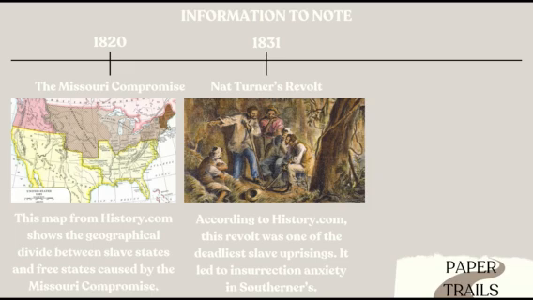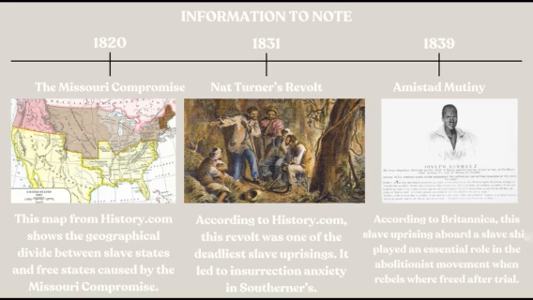Lastly, in 1839, the Amistad Mutiny took place. 53 slaves taken from Africa revolted aboard a slave ship and overtook control in order to sail themselves back home to Sierra Leone, a key departure point for West African slaves in the Atlantic slave trade. The Africans were captured and taken to Connecticut, a slave state, where they were held and faced trial. The trial ruled in favor of the Africans since they were sailing towards Cuba, where slavery was not legal. They were victims of kidnapping. The Africans were granted passage home to Sierra Leone. This was a pivotal moment in the abolitionist movement and contributed to further insurrection anxieties.